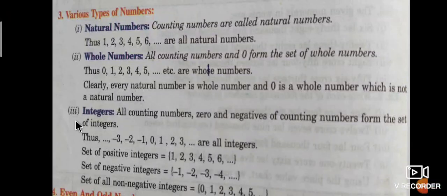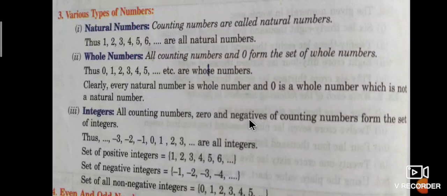Next one is integers, students. All counting numbers, 0, and negatives of the counting numbers form the set of integers. Thus, the set of integers is 0, 1, 2, 3, to the right side all positive numbers, and from 0 to the left side all negative numbers: minus 1, minus 2, minus 3, and so on.